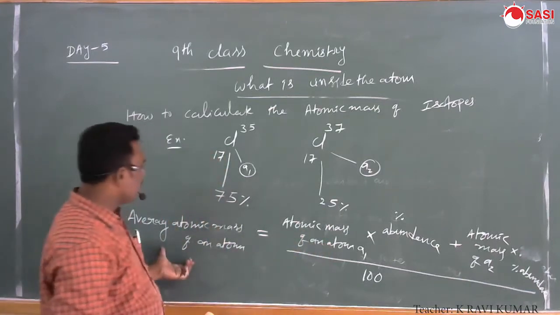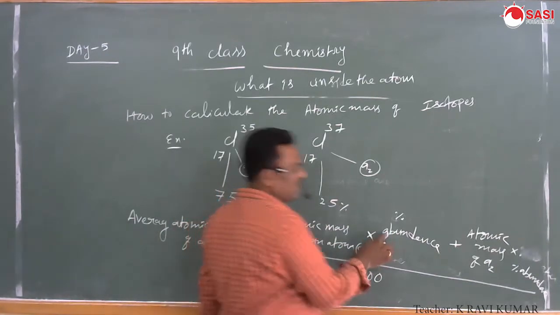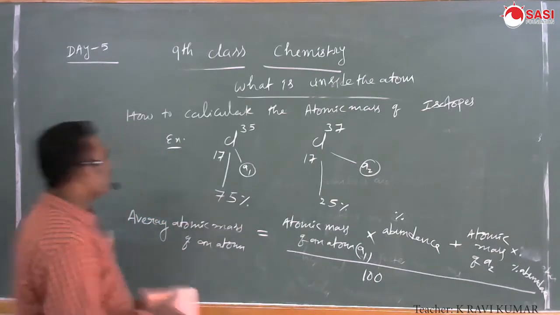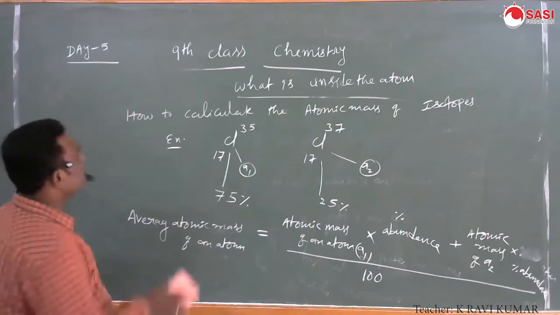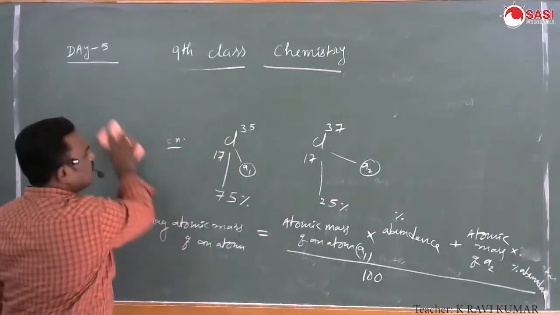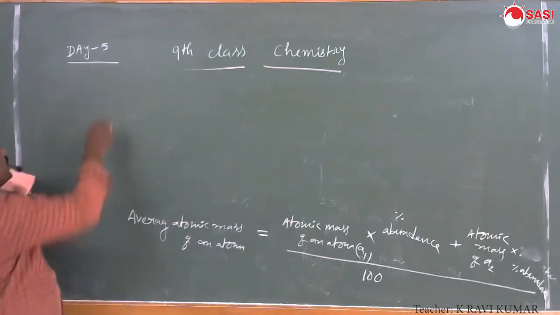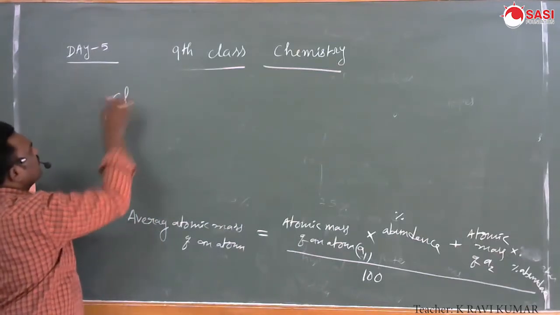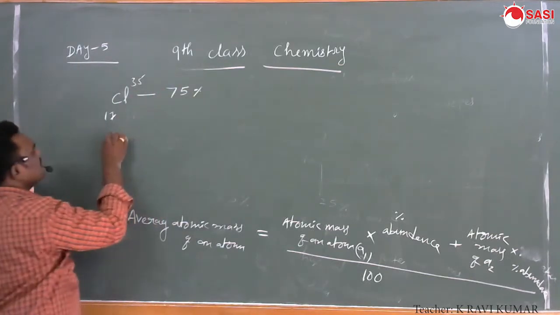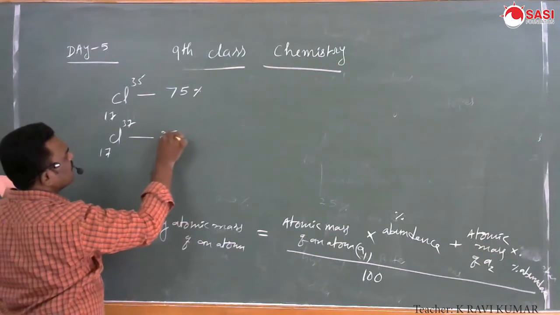Average atomic mass equals atomic mass of A1 times percentage abundance plus atomic mass of A2 times percentage abundance, divided by 100. That is the formula. First we calculate for chlorine. Its atomic number is 17, its mass number is 35, and it exists in nature as 75 percent. The next isotope of chlorine is 17, 37, which exists in nature as 25 percent.